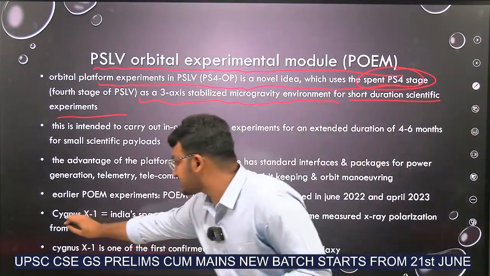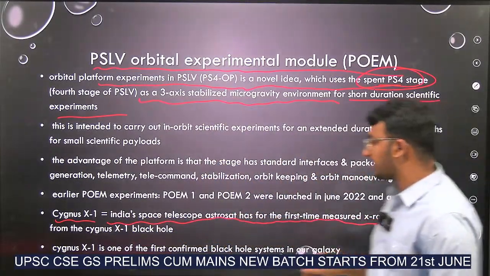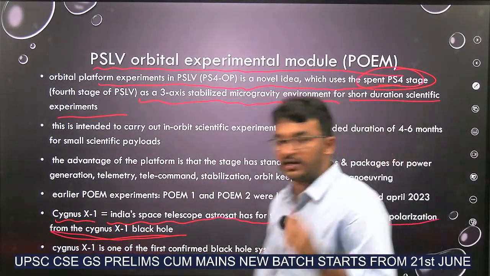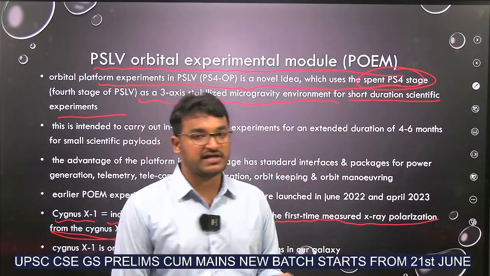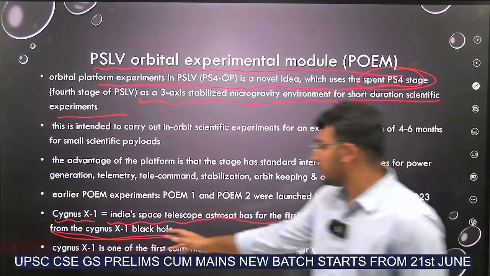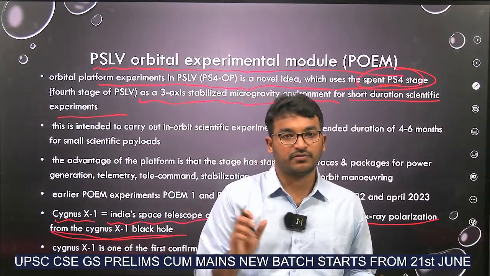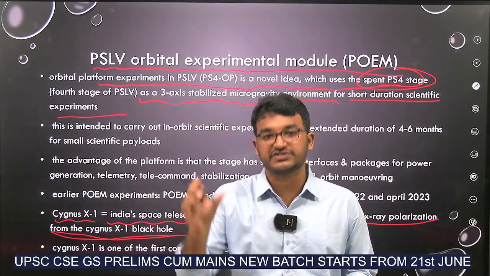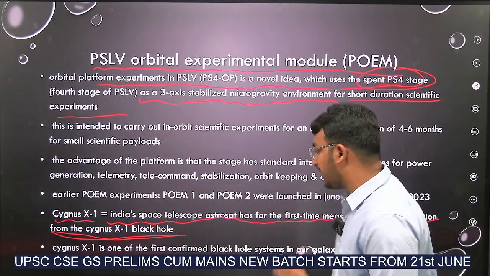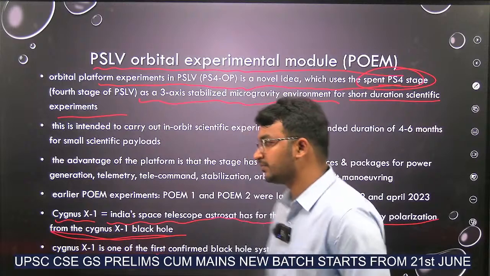And see this, Cygnus X1. India's Space Telescope AstroSat has for the first time measured X-ray polarization from the Cygnus X1 black hole. Earlier we had launched AstroSat, a space telescope. Recently this AstroSat did X-ray polarization of the Cygnus X1 black hole. If the paper asks that Cygnus X1 is related to which of the following, it means it is a black hole. Remember, Cygnus X1 is a black hole and it is the first confirmed black hole system in our galaxy, the Milky Way galaxy.